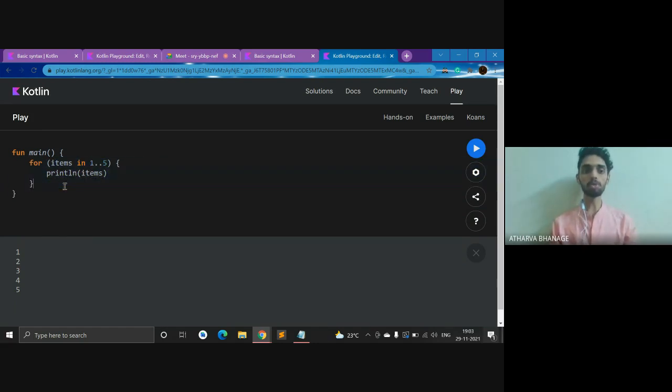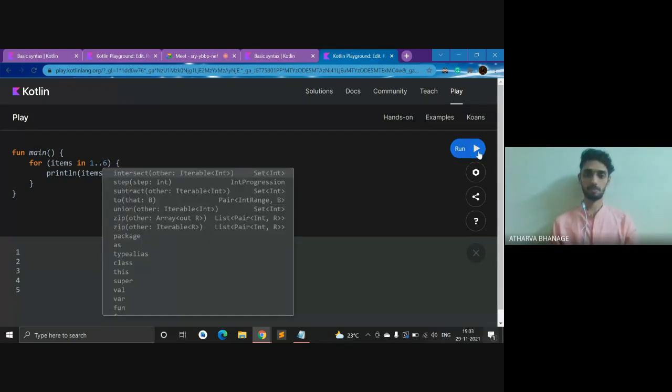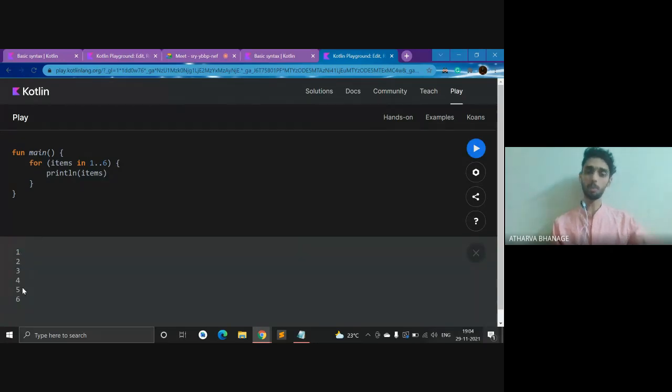So what does a for loop do? It iterates from one place to another, given some condition is satisfied. Here, I have written for items in 1 to 5. This double dot stands for range from 1 to 5. In Python and C++, you do not include the end part, but here we include the 1 and we include the 5, as you can clearly observe. If I give 1 to 6, I'm getting a count from 1 to 6. So this is what a for loop is.